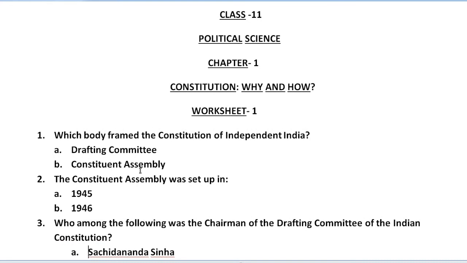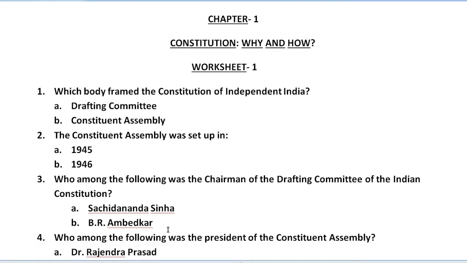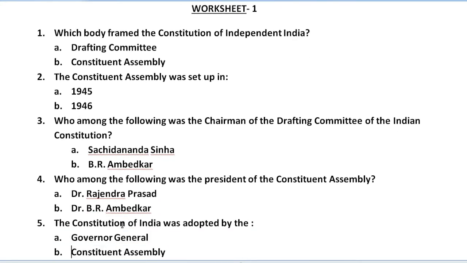Who among the following was the chairman of the drafting committee of the Indian Constitution? Here you have to give the name of the person who became the chairman of the drafting committee. We have two options. I hope you all know this answer, because this is a very important and popular question, which comes in many competitive exams. It will really be helpful to you in your future. The first option we have is Sachidanand Sinha and the B option we have is B.R. Ambedkar.